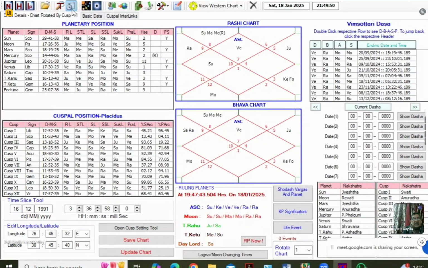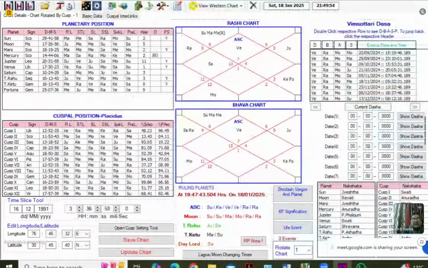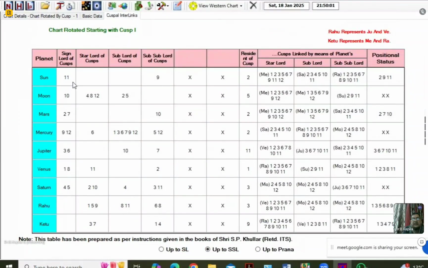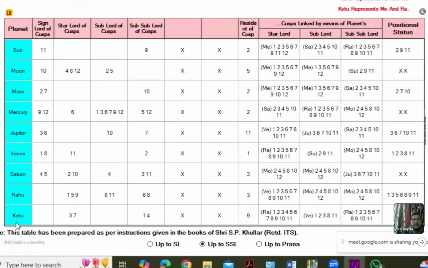So for this case, before I go to the transit chart, first of all, I will have to look into the cuspal interlink table to find out if there is any planet which is not a significator, which is not giving a promise for the marriage to this native. So look at Sun: 5, 7, 11, 5, 11, 5, 7, 11. Okay.